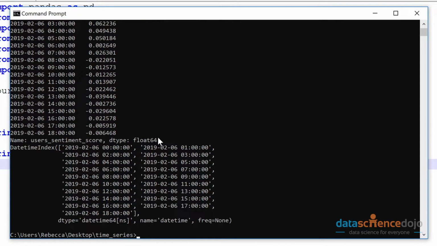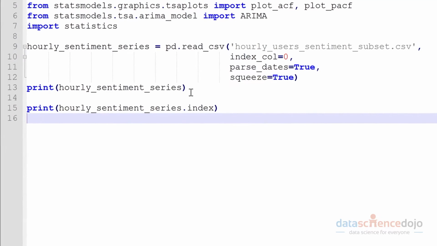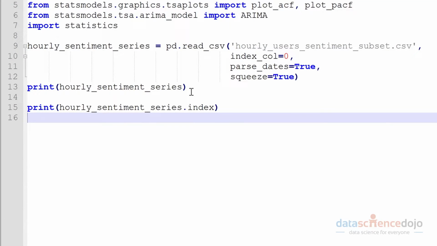Okay, cool. So our rows are a datetime index, which is what we need. The next step we're going to do is quickly preview the data to get an idea of the values and sample size.